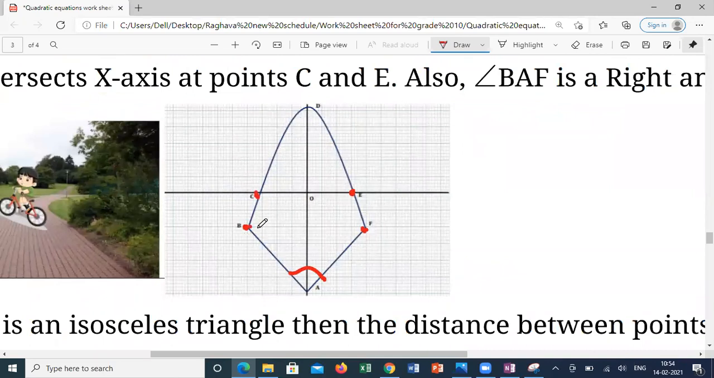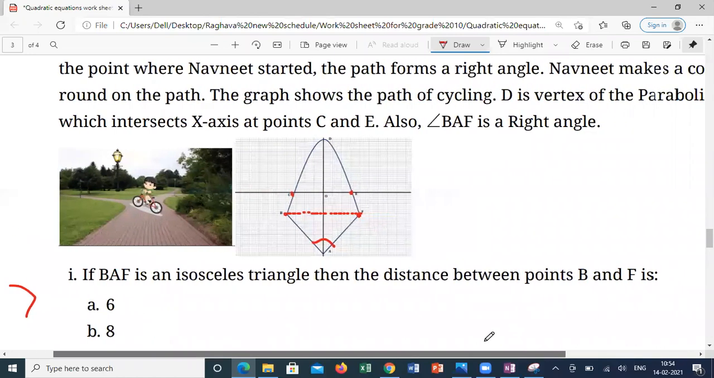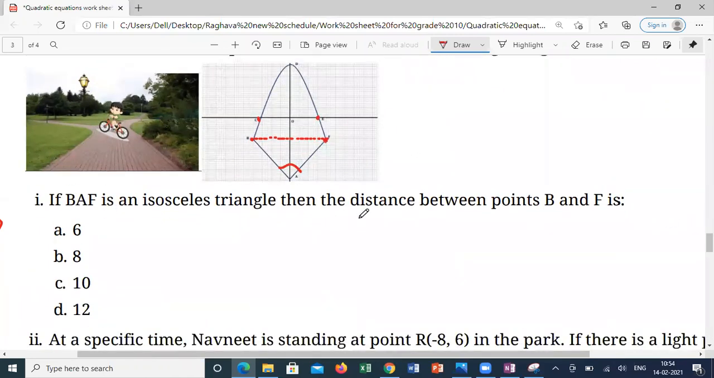If BAF is a right angle triangle, what is an isosceles triangle? When can an isosceles right angle triangle form, guys? The distance between B and F is what he is asking. How to do this question? Has anyone done this question?